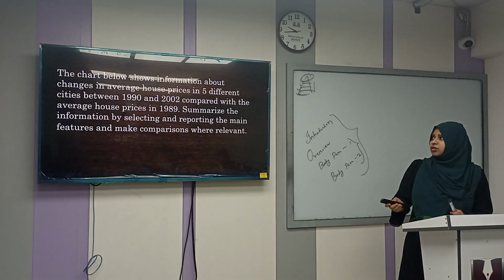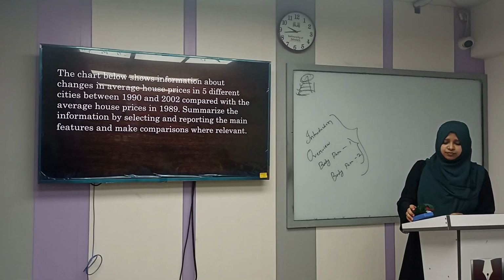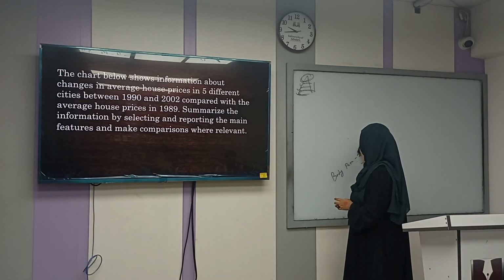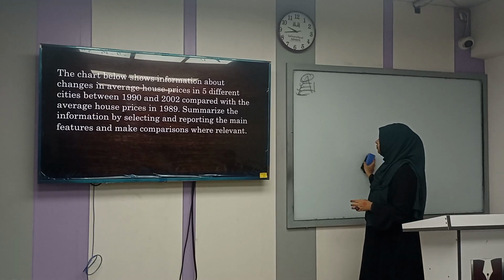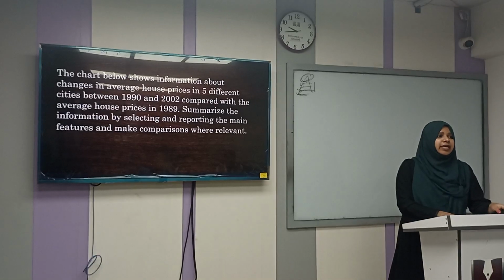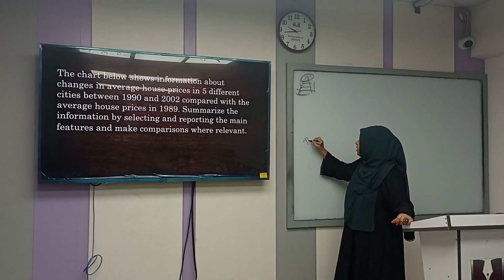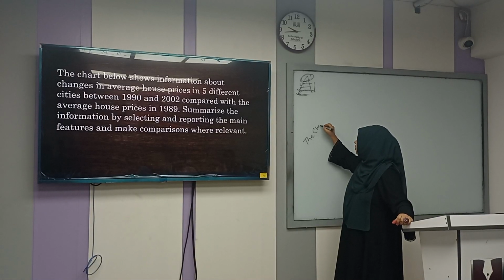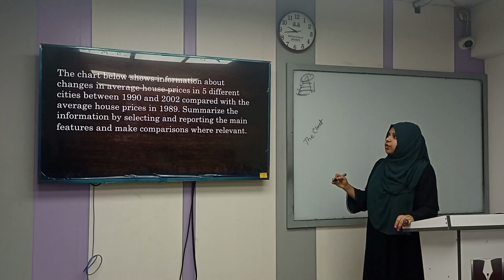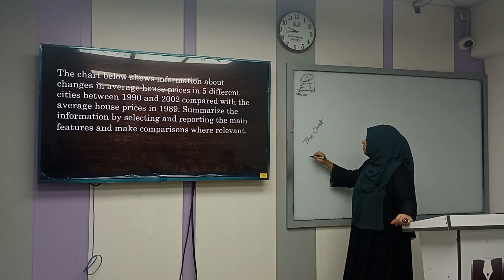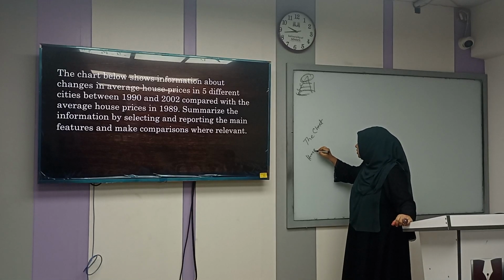Okay, so how was the process? What was the process? Tell me. At first, we have to find out the keywords. So first one, this is the chart. So you can say the chart. This is my first keyword. Below shows information about changes in average house price. So you can say house price change.